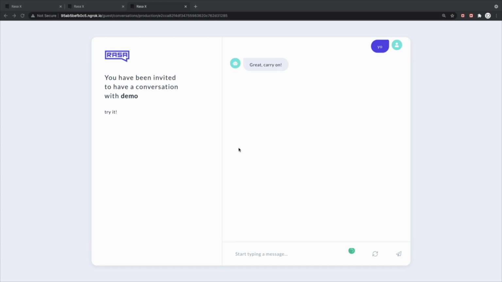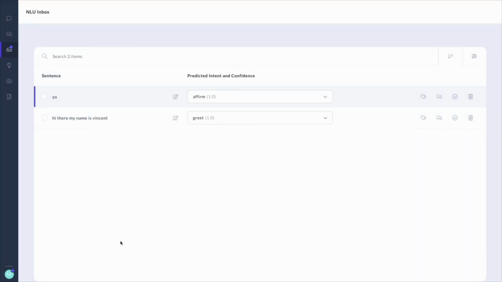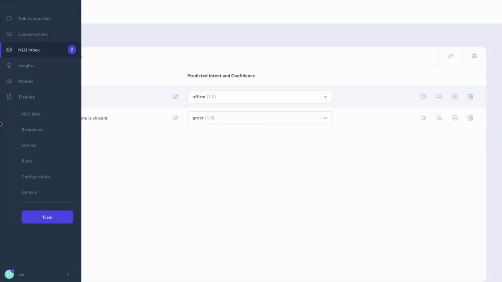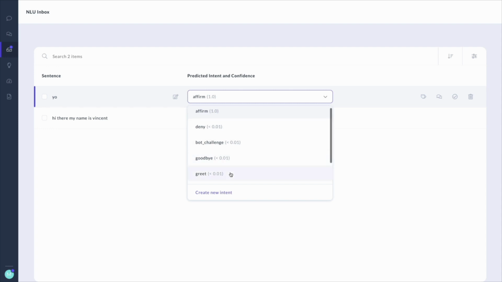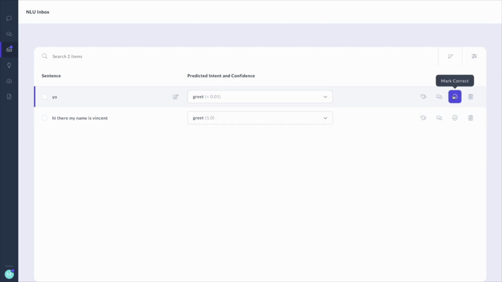And the assistant seems to be making a mistake. Yo can be a way to say hello in a conversation, but the assistant isn't picking this up correctly. Let's see what this looks like inside of Rasa X. If I were now to go to my NLU inbox inside of Rasa X, you'll see that yo is indeed something I can label now, and we can confirm that it's not picking up the right intent. So I can say here, well, let's change that. It should be a greeting, and let's add that as a label.